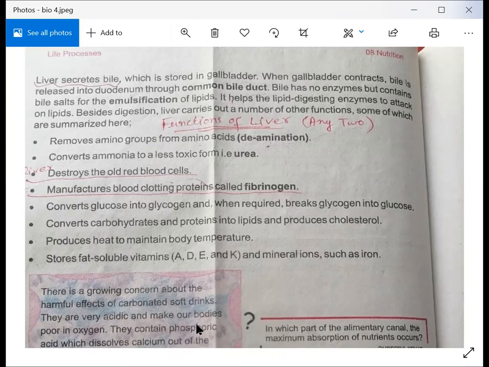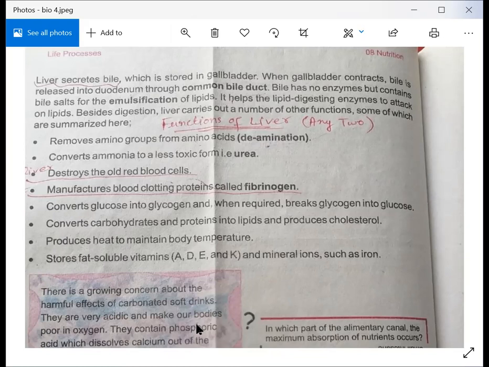And the next function is that it manufactures blood clotting proteins called fibrinogen. Yes, because we need blood, and blood should be thin in our body. So fibrinogen, a special protein, is made by our liver to control blood clotting.